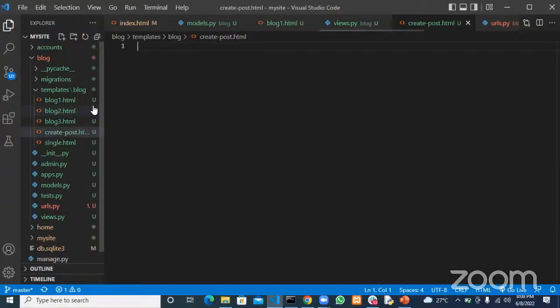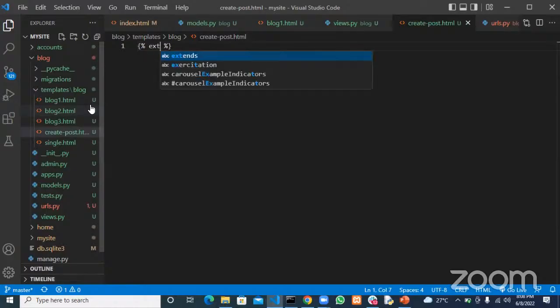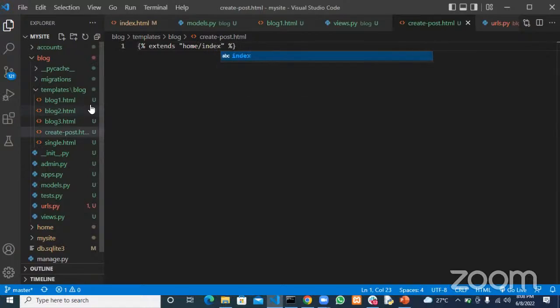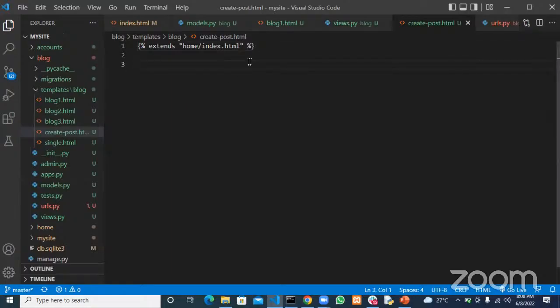All right, so then we go ahead and we extend our home/index.html. And the next thing you want to do is the block body. And block, sorry, and end block body.